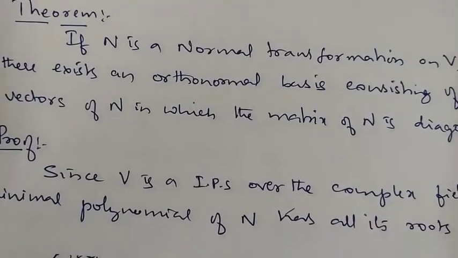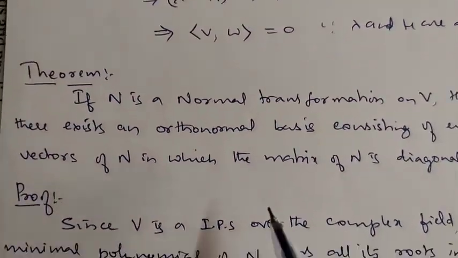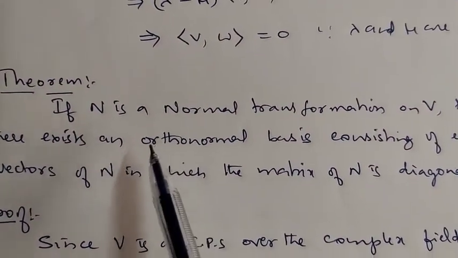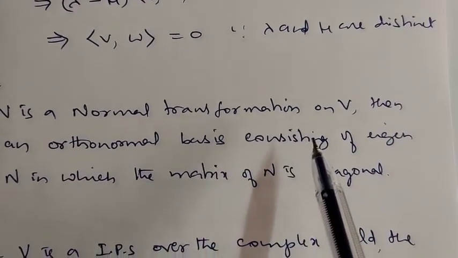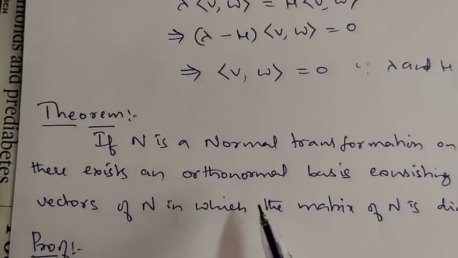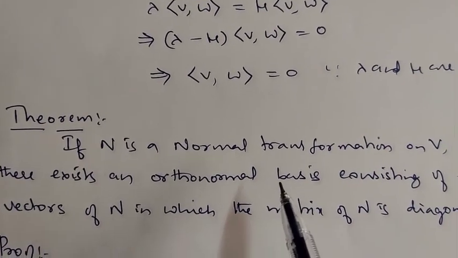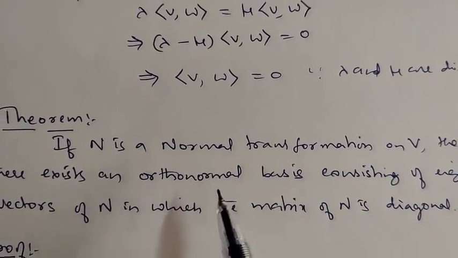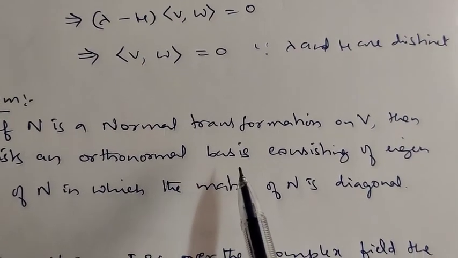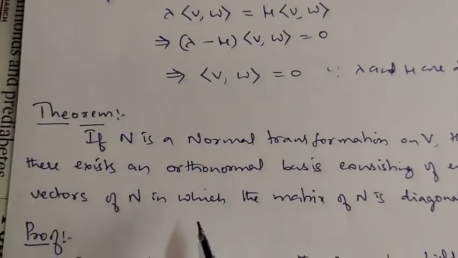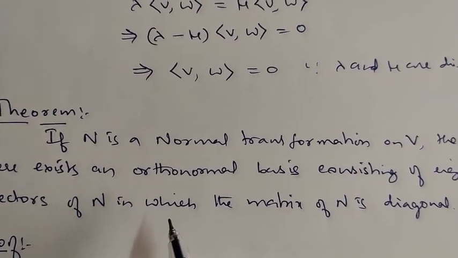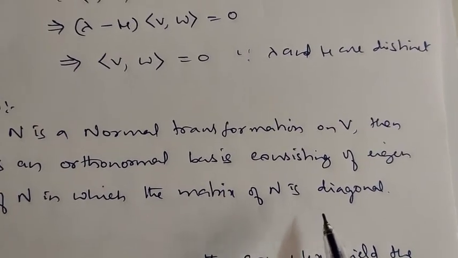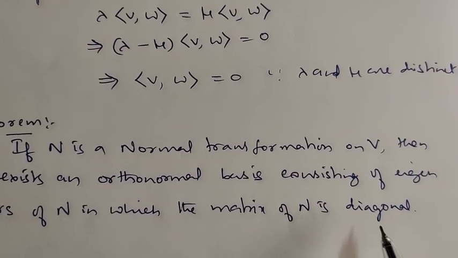Next one. Look here. If n is a normal transformation on V, then there exists an orthonormal basis consisting of eigenvectors of n, in which the matrix of n is diagonal. This is a very important result.